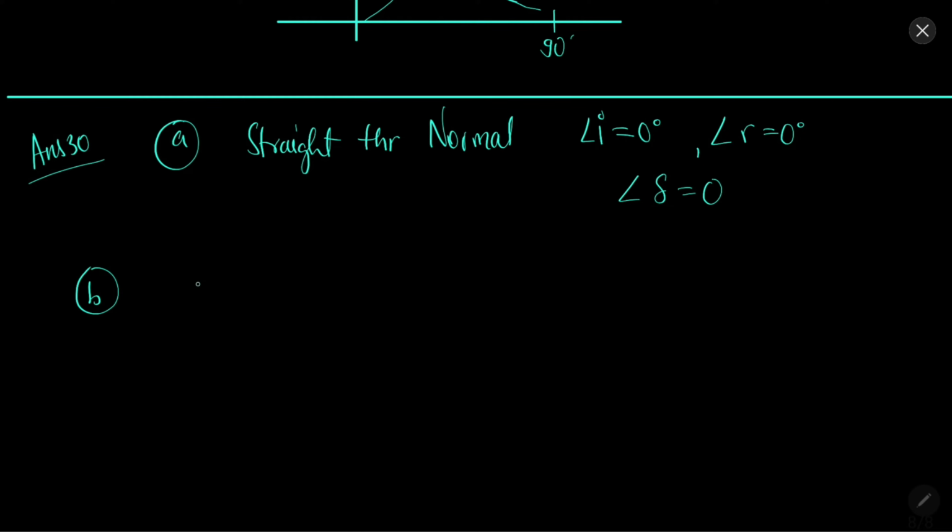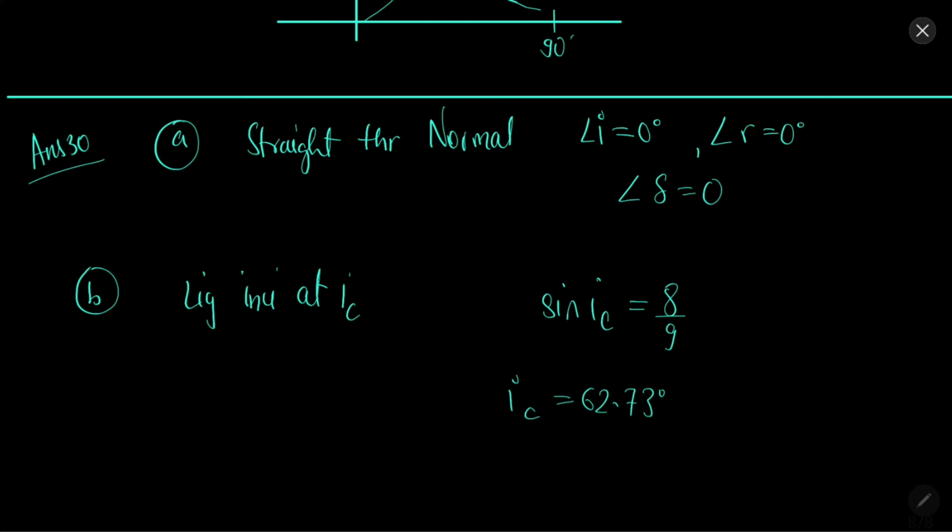Second scenario, light incident at the critical angle. In this case we will find that sin IC will be 8 by 9, so IC will come out to be 62.73 degrees. The angle of deviation will be 90 minus IC, which will give us 37.27 degrees.